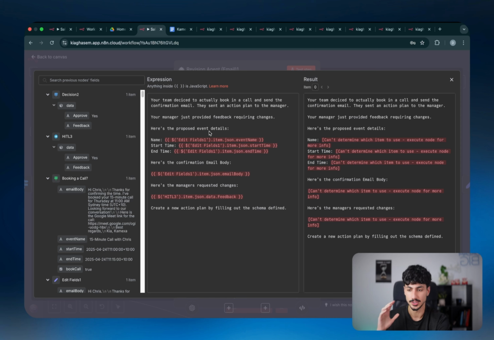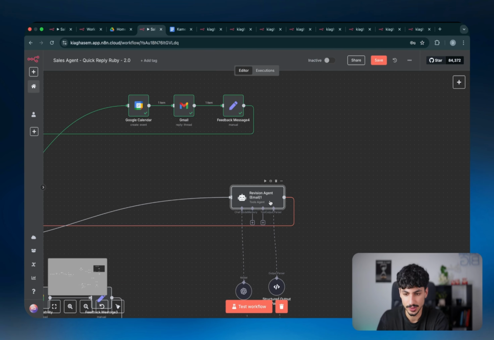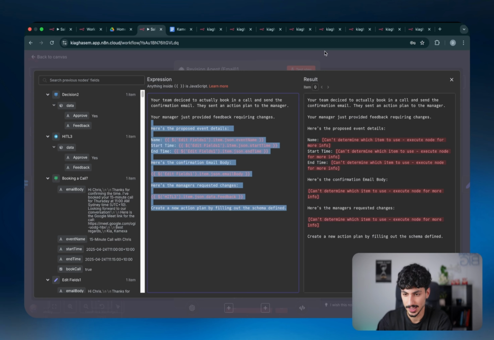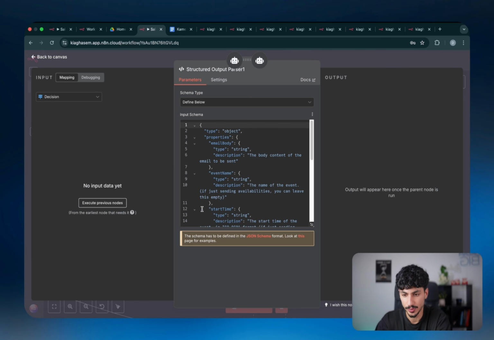And then for the user message, I've basically just defined the name, start time, end time, which is the drafts coming in from the calendar event, the confirmation email body, and the manager's requested changes. So don't worry about all the red triggers that it's actually giving over here. That's just because in this instance, it didn't actually run the revision agent. So it's just saying, oh, I don't know where I should actually look, but it will work in practice. Don't worry about it. You would basically just leave all of this as it is, and you wouldn't want to really change anything. So for the structured output parser, we've basically just defined the output that we want to get,